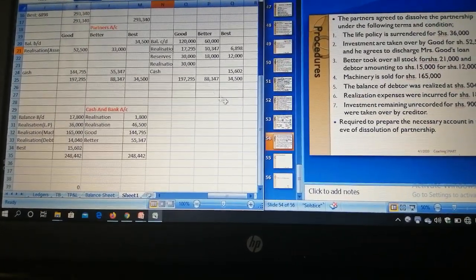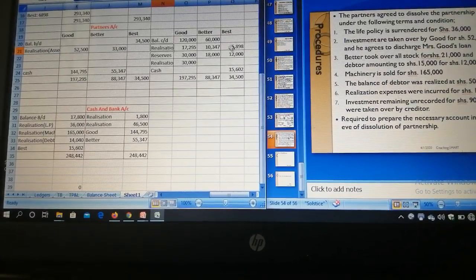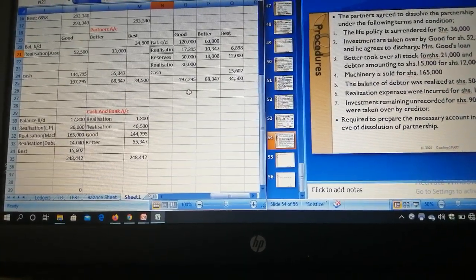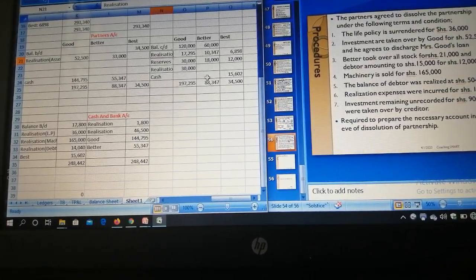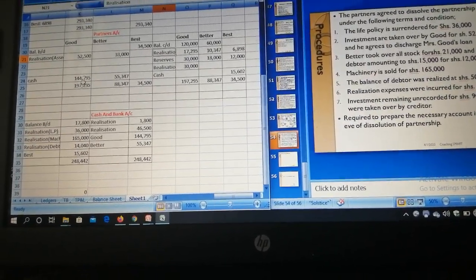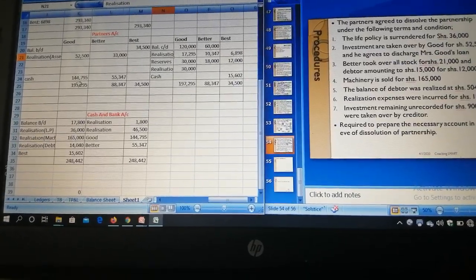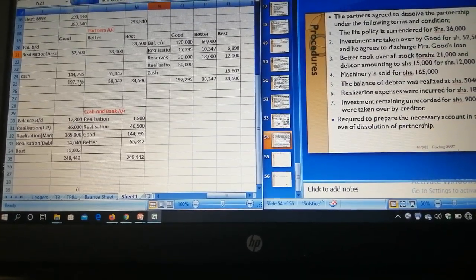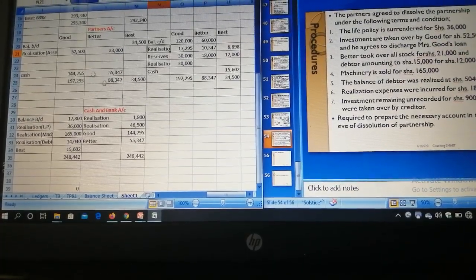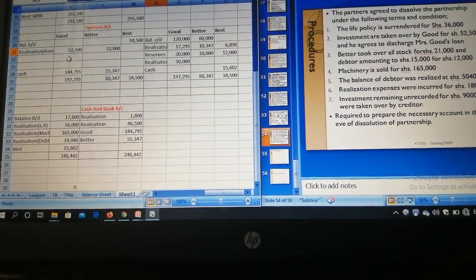In closing the partners account, start with Good. You total Good's debit side and credit side. Credit is more than the debit, so we have cash 144,795. Now this cash is what Good is supposed to be paid.